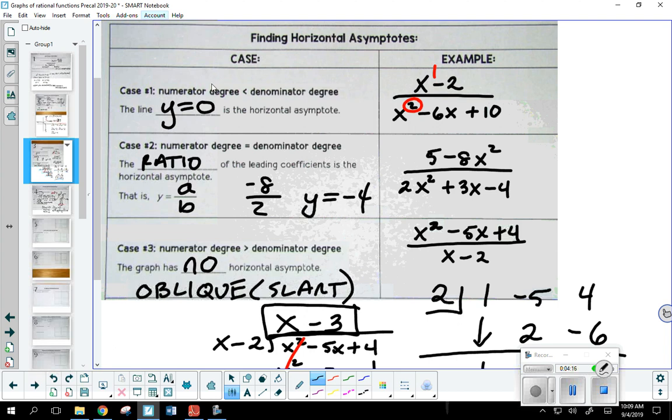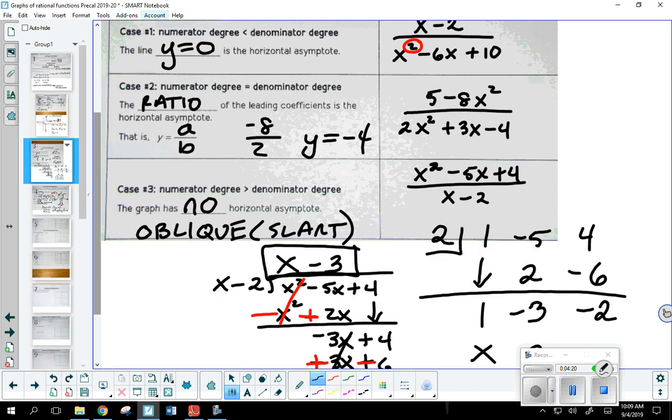And then the last one here, last case, if the numerator's degree is greater than the denominator's, there will not be a horizontal, but there will be a what?